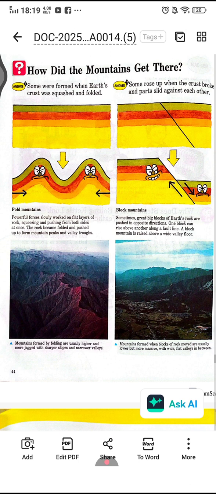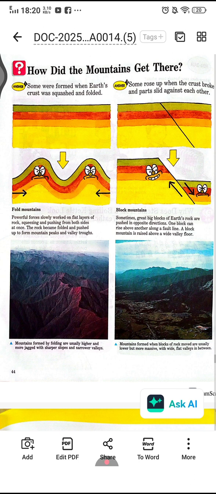How did they form? Whenever powerful forces work on flat layers of rock and the rocks are squeezed, they sometimes break and are pushed from both sides, then the fold mountains are formed. And some rose up when the crust broke and parts slid against each other.